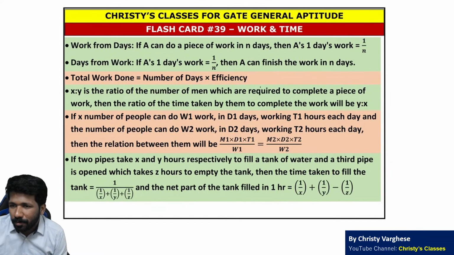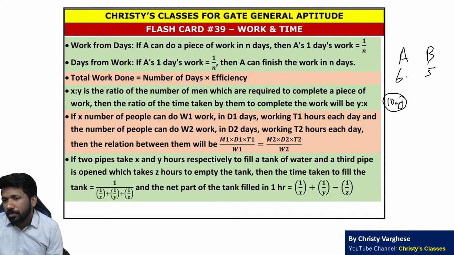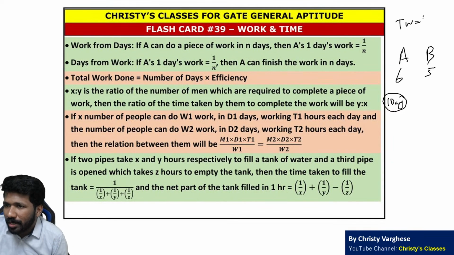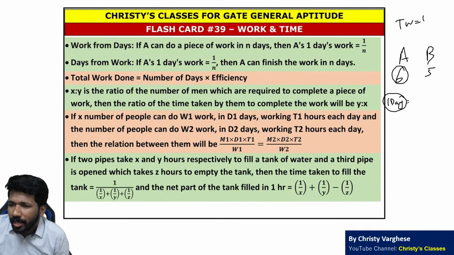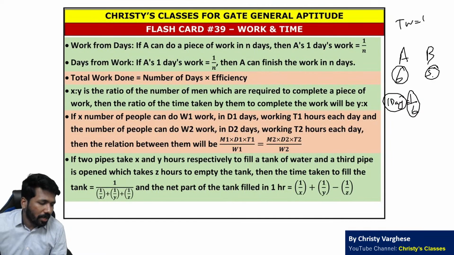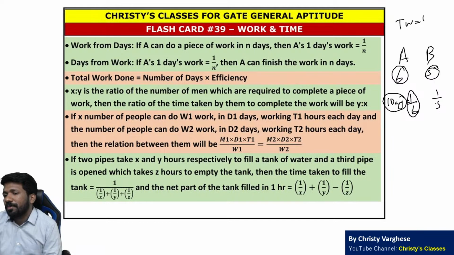Unitary approach means, for example, A needs 6 days to complete a work. B needs 5 days to complete a work. If both of them work together, how many days are needed? For that, how much work each does in 1 day, that is called unitary approach. If the total work is done in 6 days, then in one day A will do 1/6 of the work. If B does the whole work in 5 days, then in 1 day B will do 1/5 of the work.